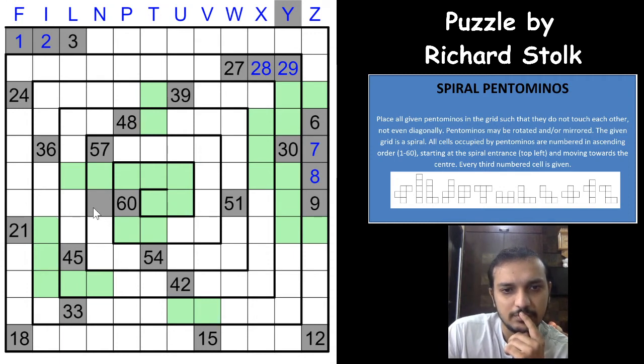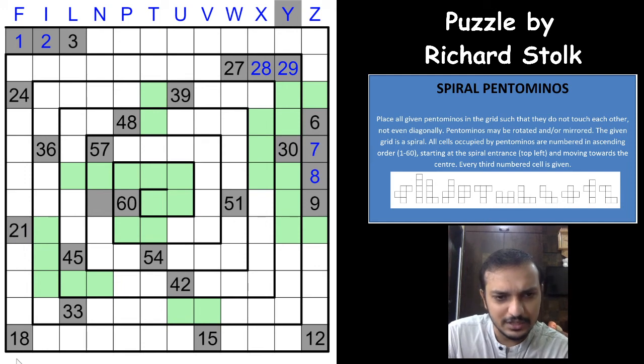So it can be this way, or this way. Can be any way. And 21 would not be part of the 18 pentomino, because you'll have 3 cells in between: 21, 20, 19, and then you can't have anything here. So you'll have only 2 cells in between.